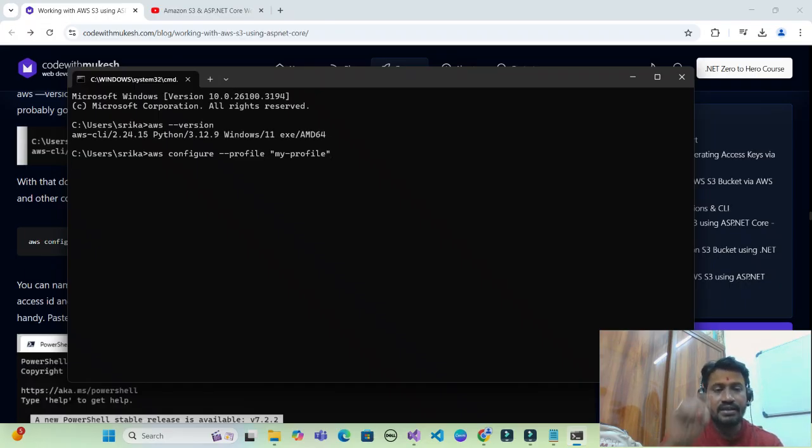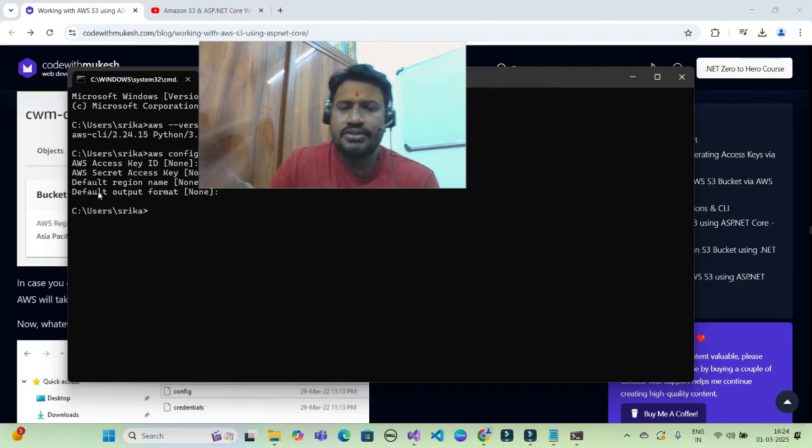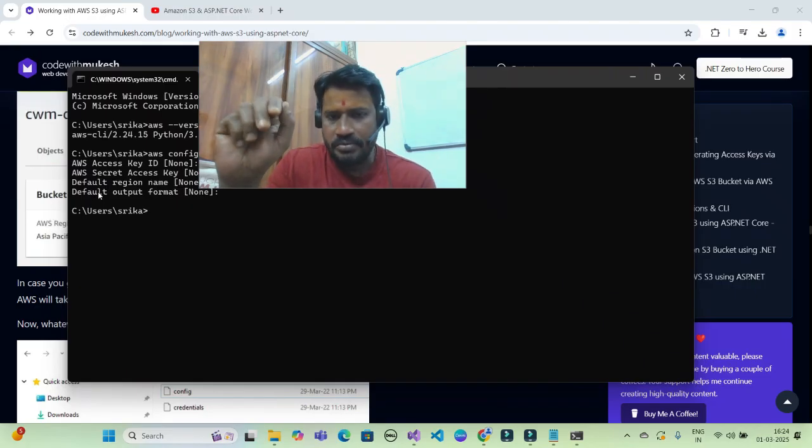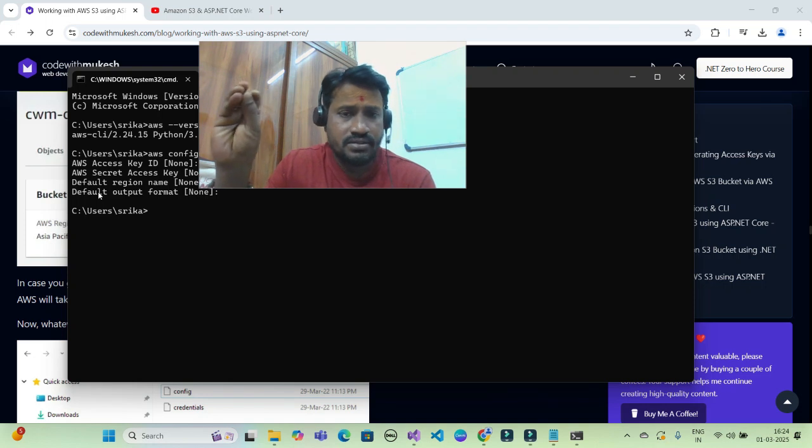Once we press enter, it will ask me for the AWS access key and secret key which we have saved. Once I have provided my access key ID, access key secret, and region, there is no need to specify the default output format, so press enter. It will now generate my AWS JSON file.